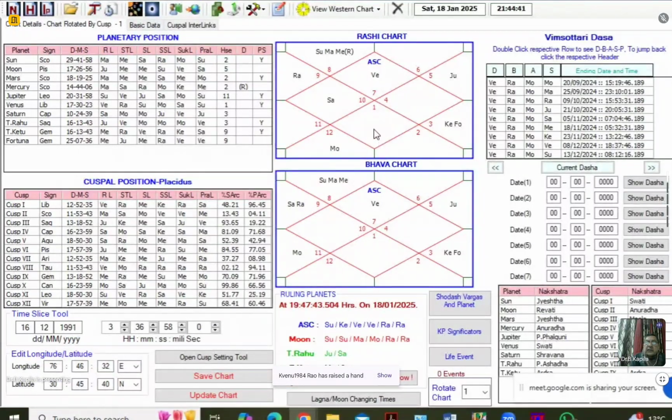In any case, whenever Saturn, I'm not talking of transit, I'm talking of the natal chart. Whenever the Saturn signs, Capricorn and Aquarius, are in the seventh house, then definitely it is a case of delayed marriage. And if Saturn is alone posted in the seventh house, it is a case of late marriage.